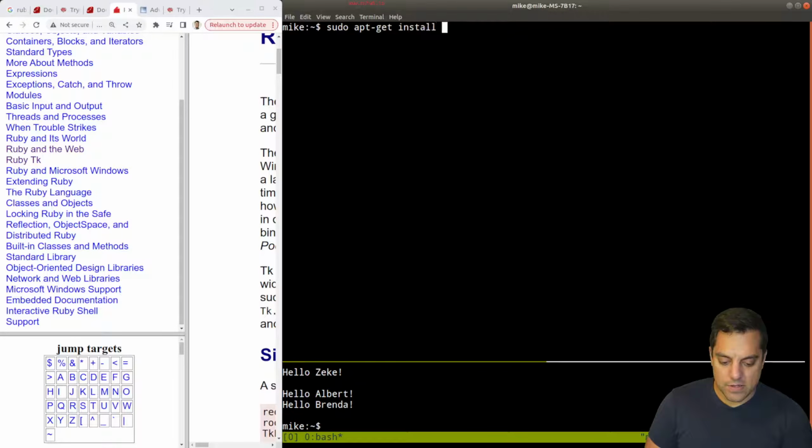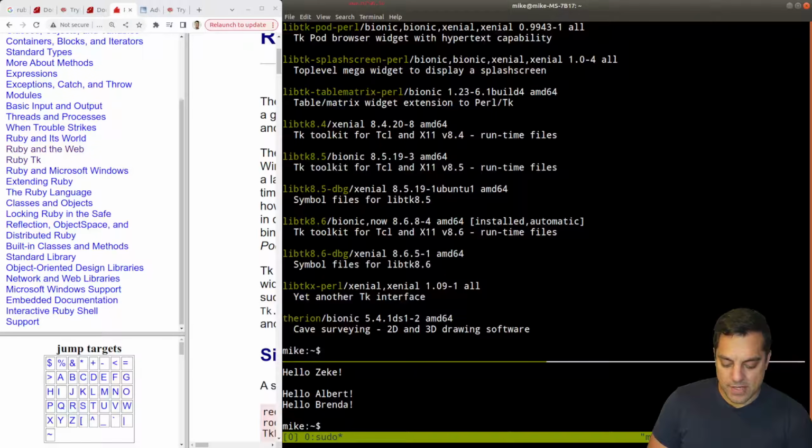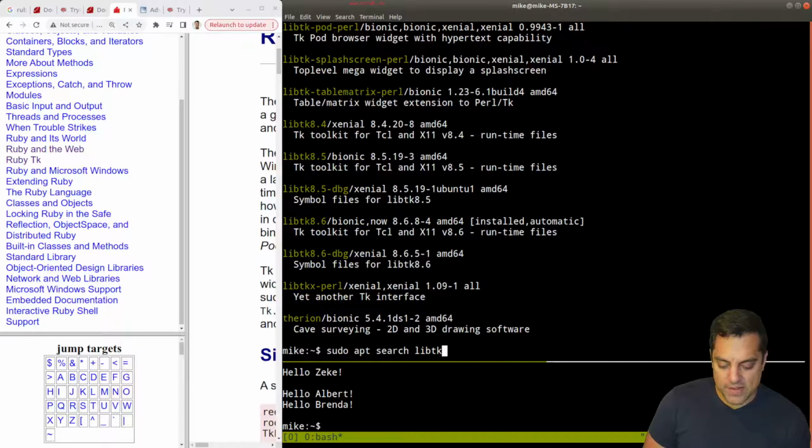Sudo apt-get install. Let's see, apt search. Let's see, TK. Now I don't know if it's gonna be like libtk or something. Okay, now we've got a bunch of these. I could try 8.5. It looked like it wanted 4.0. And usually I want the dev versions too of any of these libraries here. But we could try this. Let's go ahead and see if that works.